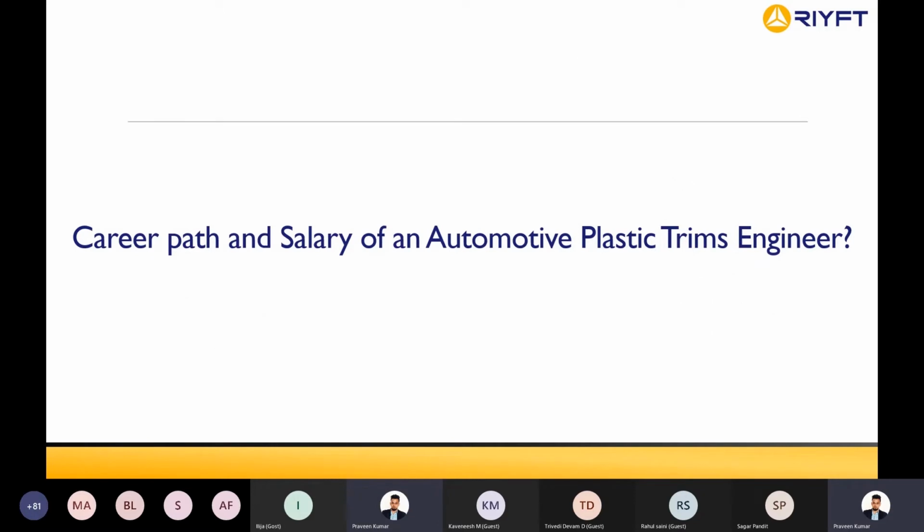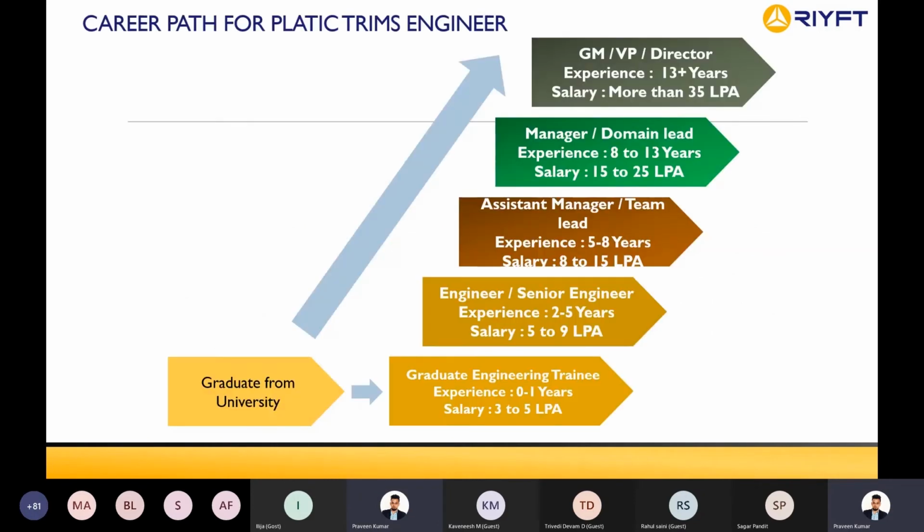Okay. So the career path and salary of a plastic trims engineer. As a fresh graduate, you will be taken in as a graduate engineering trainee. Your experience can be 0 to 1 years. The pay you can expect here is 3 to 5 lakhs per annum. Then after some 2 to 3 years, if your performance is really good, you will be moved to an engineer position. Again, you can expect a salary of 5 to 9 lakhs.